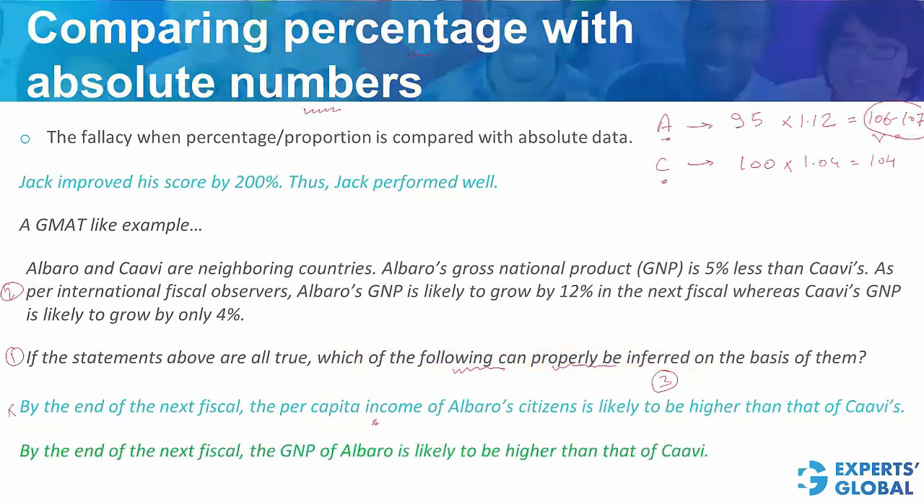One more answer choice here. This answer choice compares GNP, the total GNP of the two countries. And yes, this can be established that the GNP of A is going to be greater than the GNP of C. This answer choice is all right.